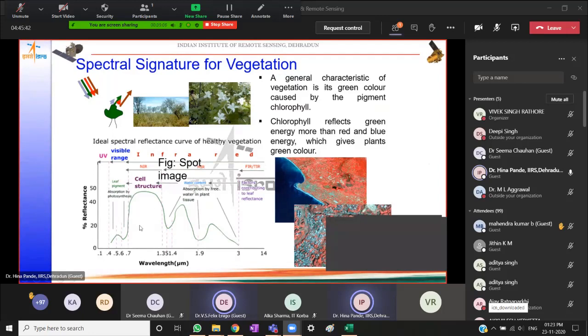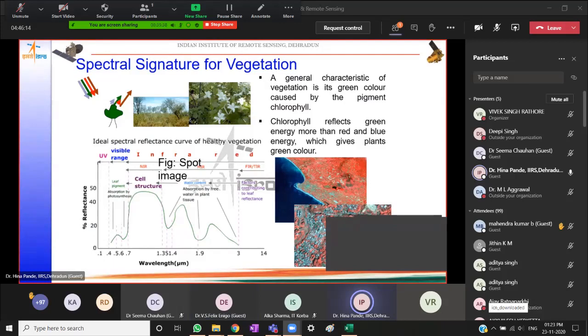So that is why in the presence of chlorophyll, the reflectance is more in the infrared region, and there are two absorption dips here for free water absorption in the plant tissue at 1.4 micrometer and 1.9 micrometer. These are characteristic dips. So in case the plant is water stressed, we will get an idea when we observe the reflectance curve.